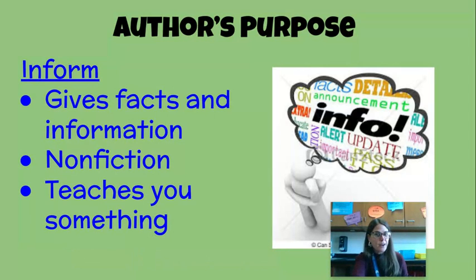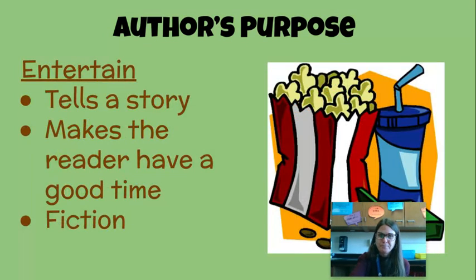So recipes are great examples of informative writing, or instruction manuals in a game or something that you're building. Do you have something at home that has informative writing in it? I bet you could all find something either in your kitchen, maybe a recipe card or some game directions. So you all have informative writing at your house.